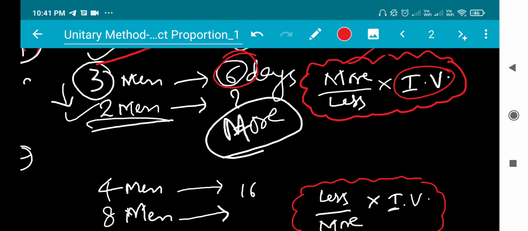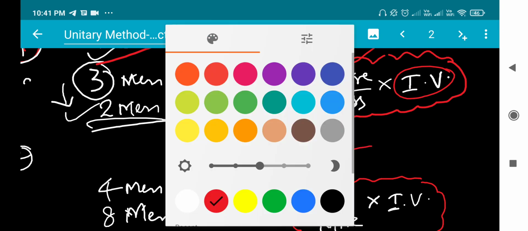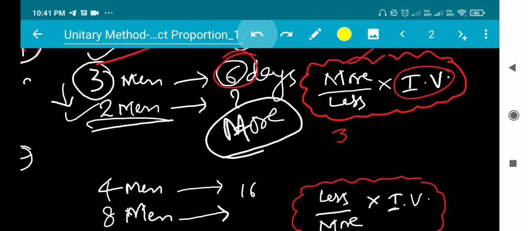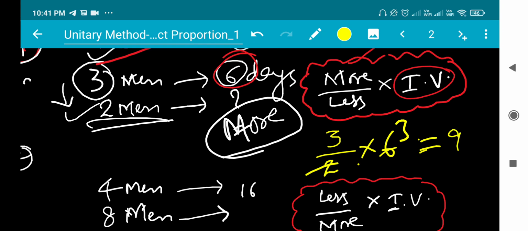See here, what is more? 3 is more here, and less is 2, and the individual value is 6. So 2 1s are 2, 3 3s are 9. Here it is days, so days will be our answer. So 9 days will be taken. If I engage two men, they will finish the same work in 9 days.